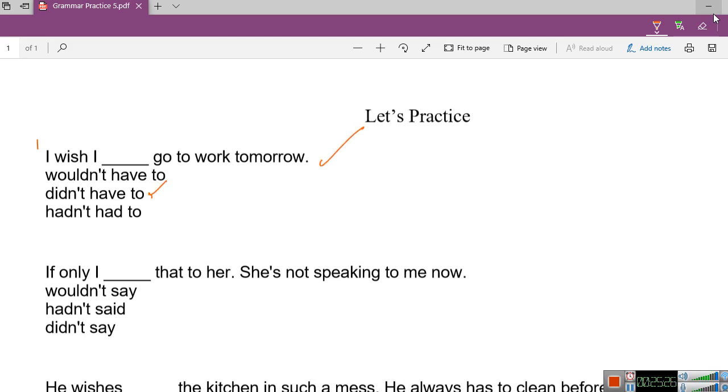So, do we call that a past action, a present action, or an annoyance? Present action. Very well. Even though we say didn't, we're talking about working tomorrow. So, that's a clue. Very well, Yesenia. Now, if only I that to her, she's not speaking to me now.